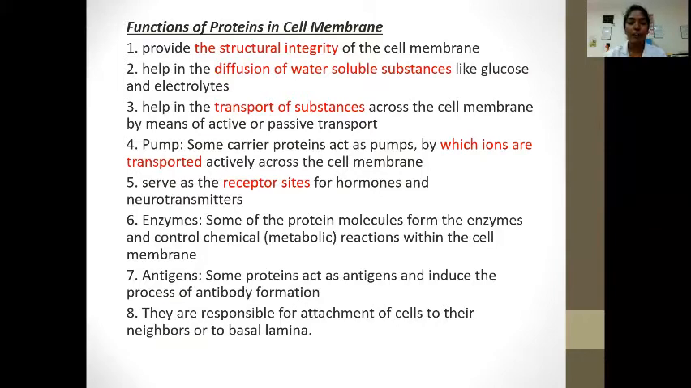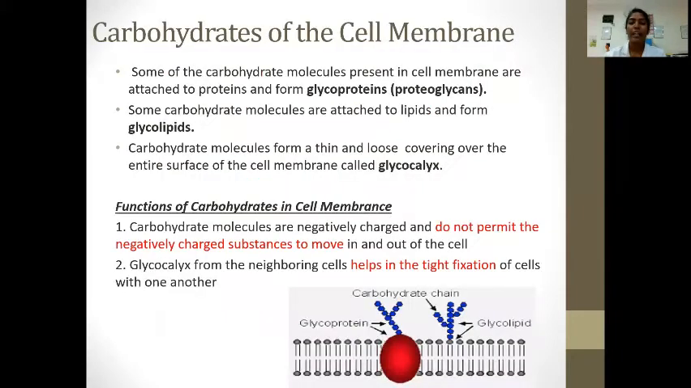Some of the protein molecules form enzymes and control chemical reactions within the cell membrane. Some proteins act as an antigen and are involved in the process of antigen formation. They are responsible for attachment of the cell to the neighboring cell or the basal membrane.